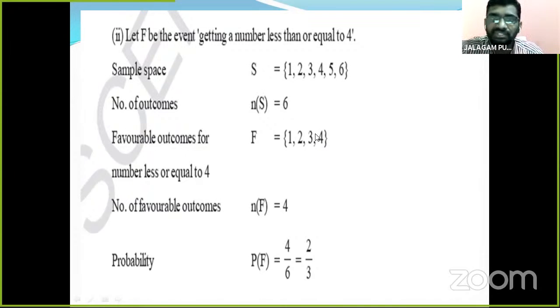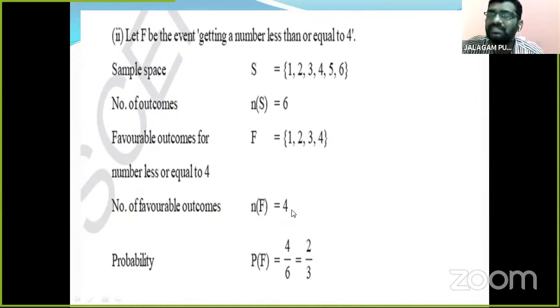Have you understood, children? In the previous sum it was more than 4; now in this sum it is less than or equal to 4. How many favorable outcomes are there, children? Yes, 4.